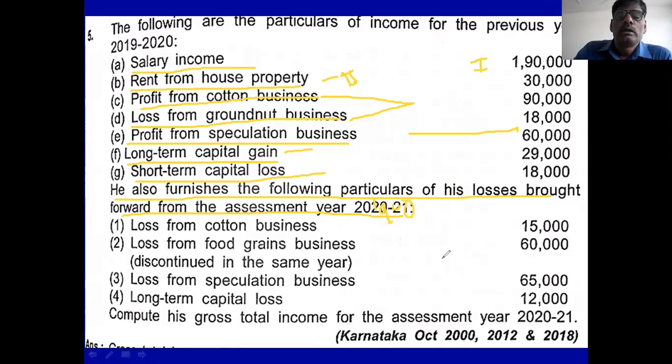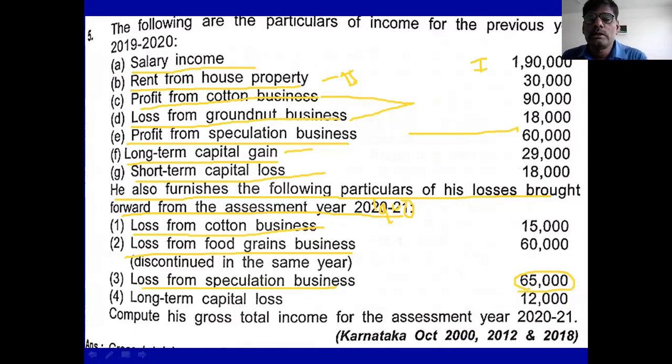Okay, in this problem you see this cotton business loss is here, so you set off against business income. Then loss from food grain business is there, a discontinued business, you adjust in the business income. This is the carry forward loss, you adjust in the same head. Then loss from speculative business is here, 65,000. You adjust this in the speculative business income only.